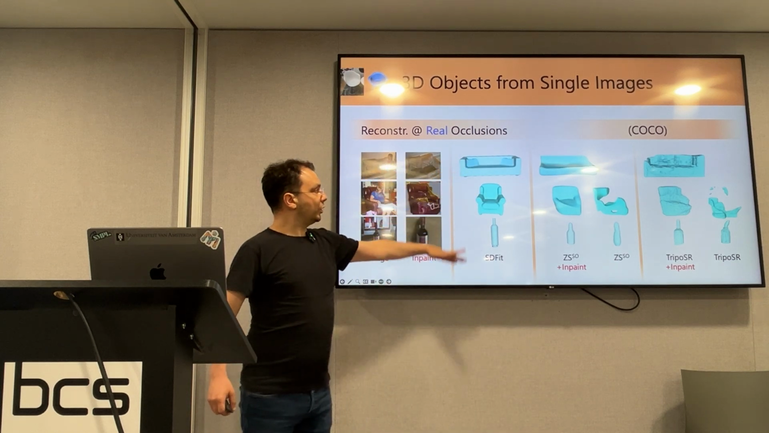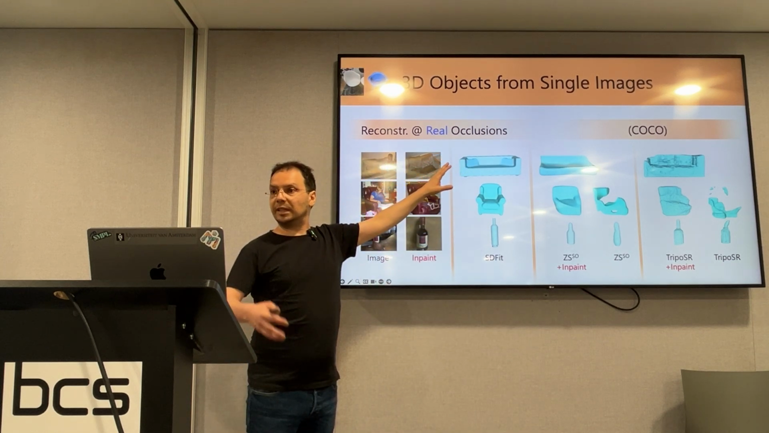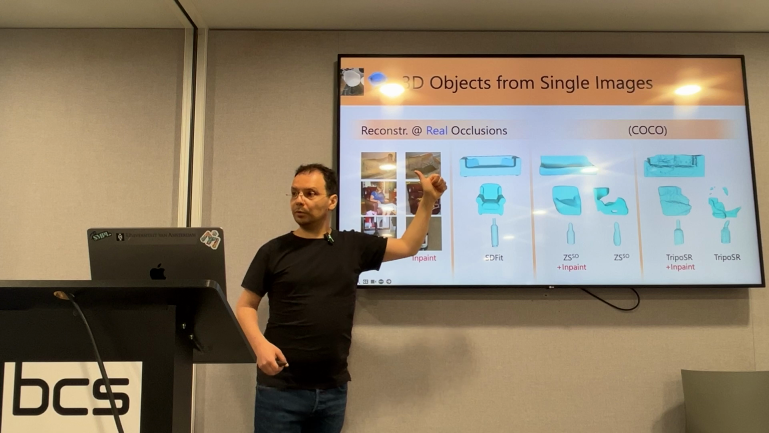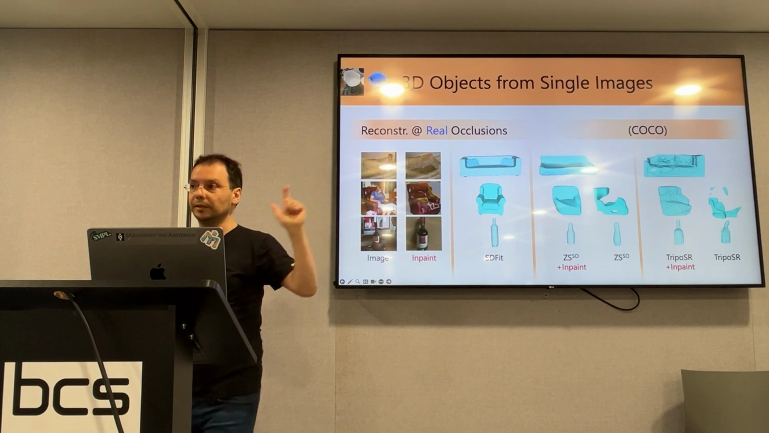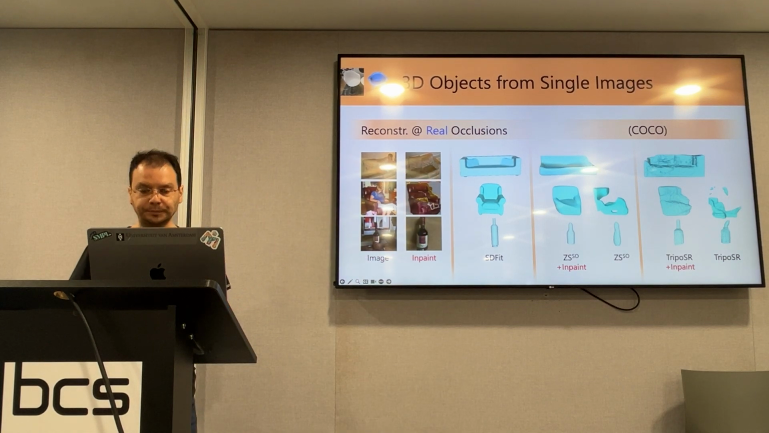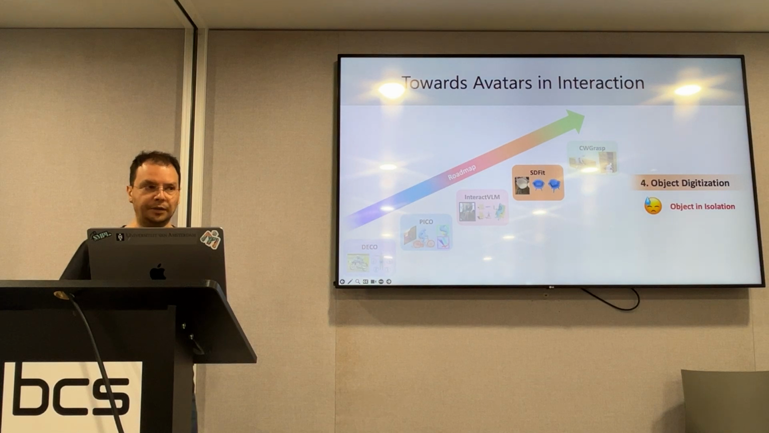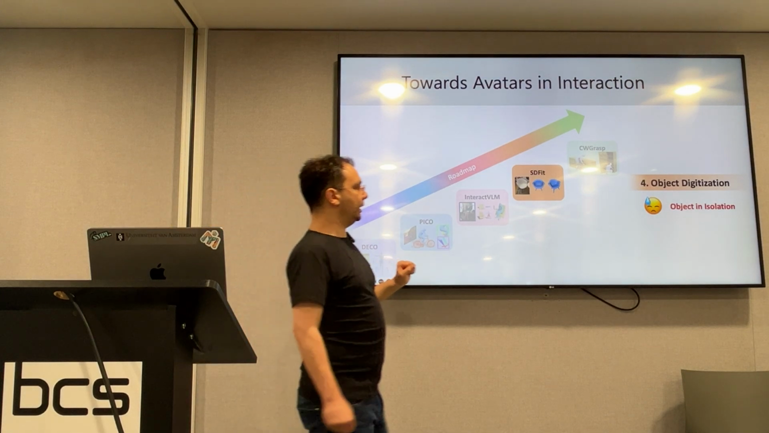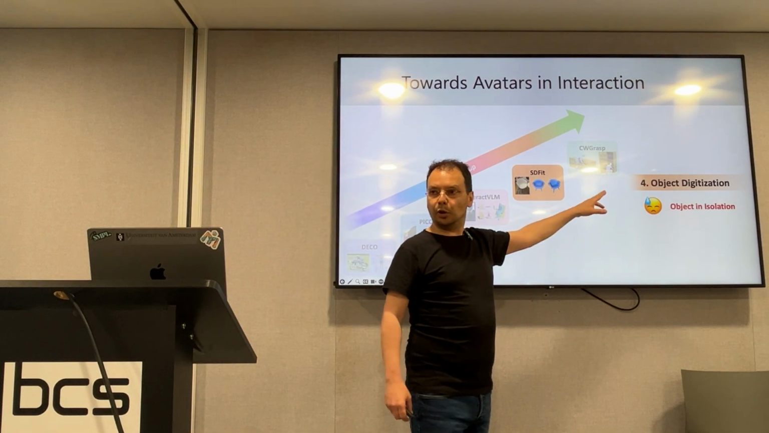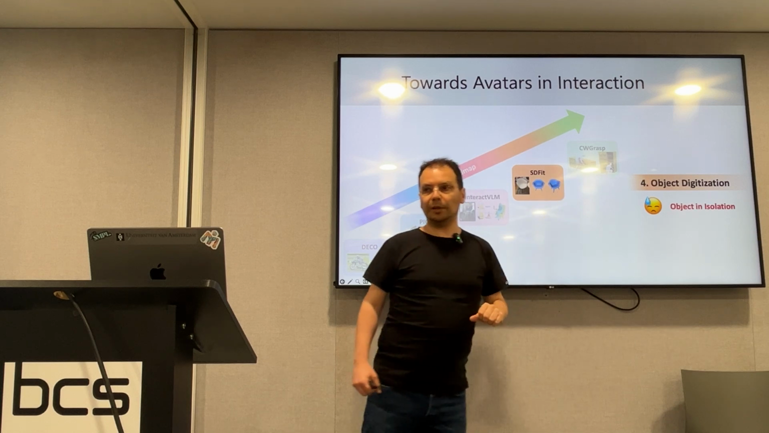But consistently, our method performs better because it has this feedback loop to correct for errors, and it has an explicit 3D shape prior. I think I ran out of time. So at this point, we know how to reconstruct objects, but these objects are in isolation, and we can use